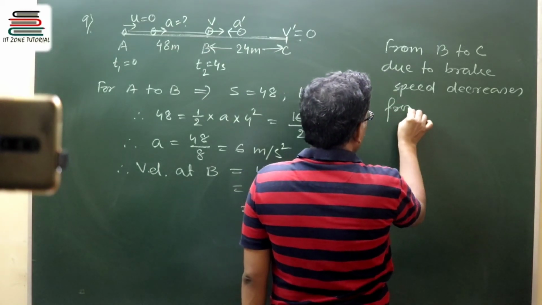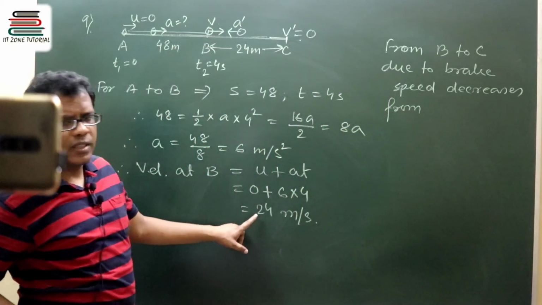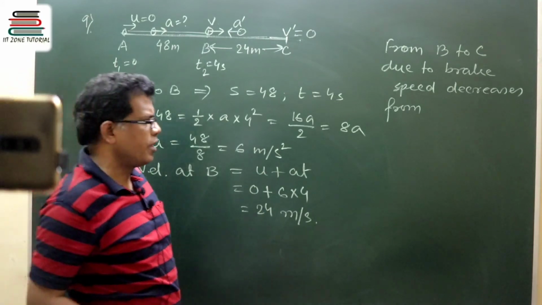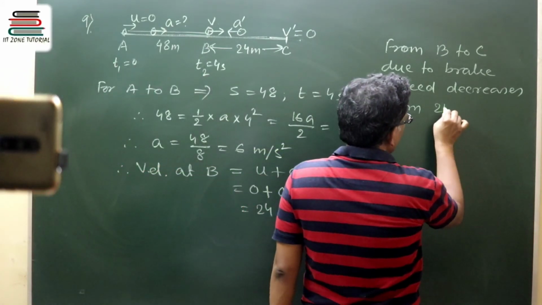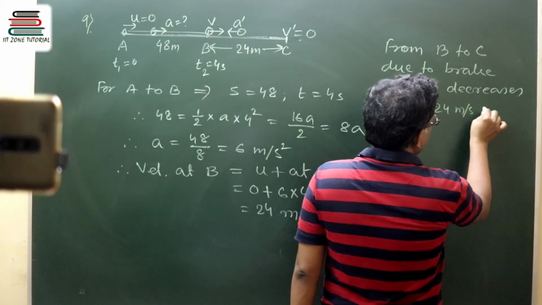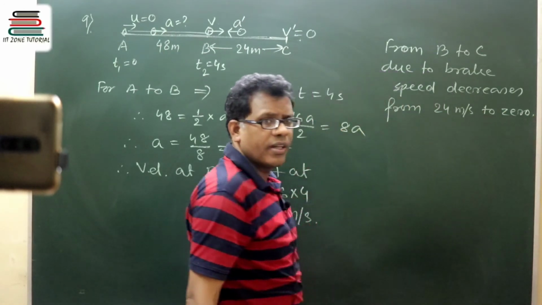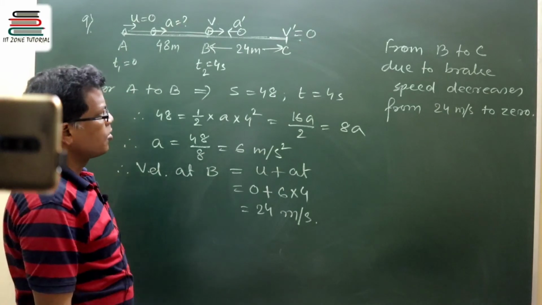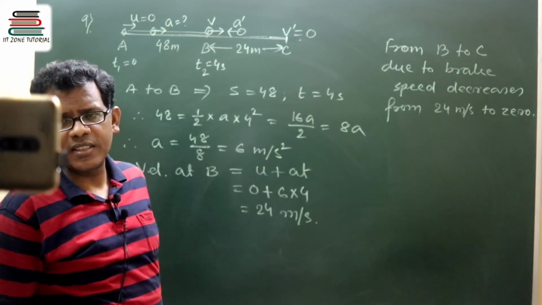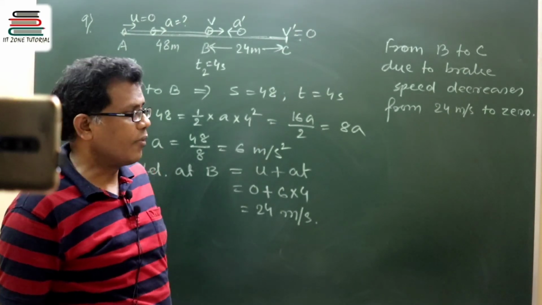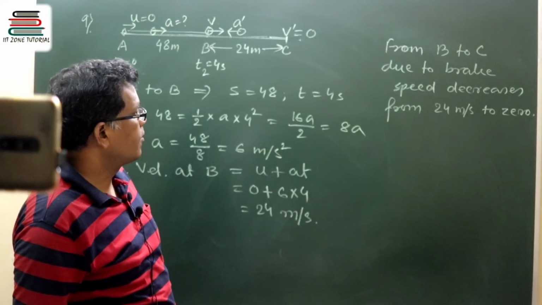We now know the speed at B, that is 24, and the speed decreases from 24 meter per second to 0. Finally, it reaches 0 velocity once it reaches C, because it comes to rest. It is saying that it stops after travelling 24 meter.